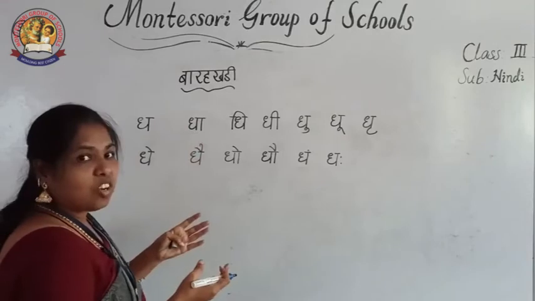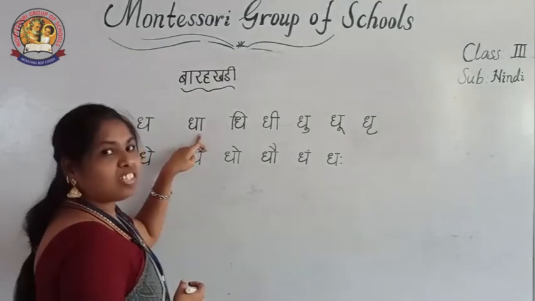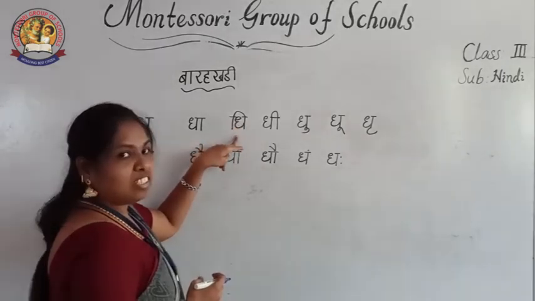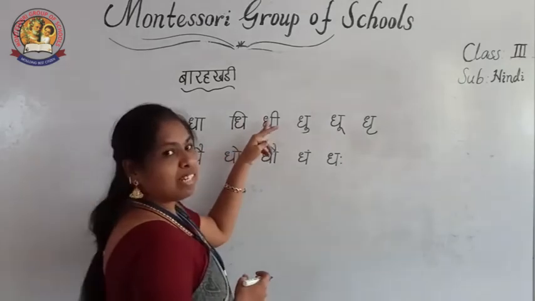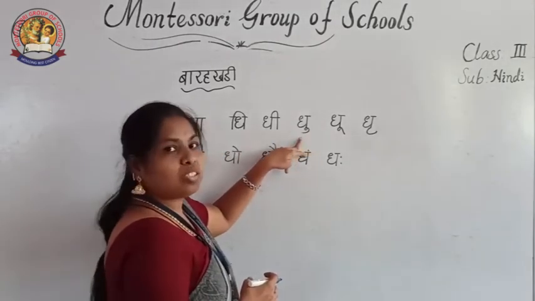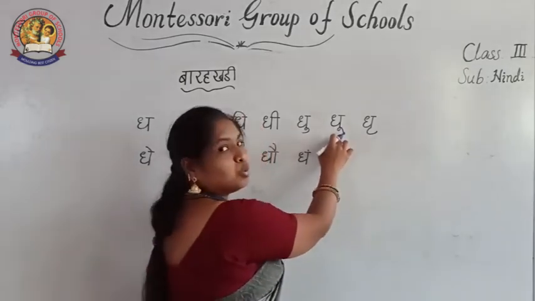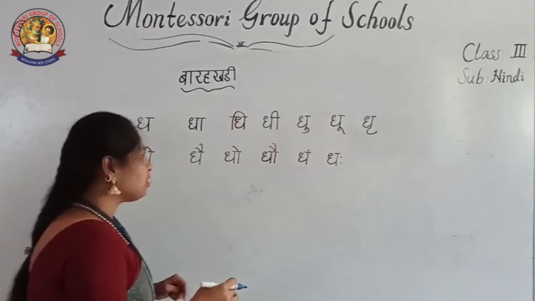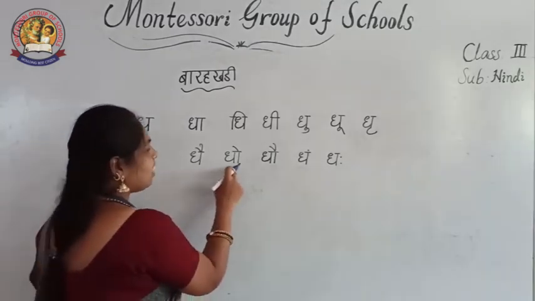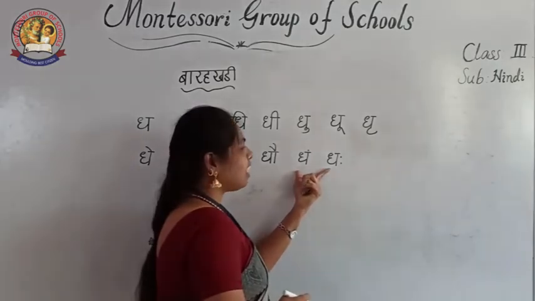See the symbol and what is the sound of that symbol. Symbol and letter, both you have to add and say. Dha plus a ki matra, dha. Dha plus chhoti ee ki matra, dhi, for 1 second. Dha plus ee, dhee. Dha plus u, dhu. Dha plus ru, dhru. Then dha plus e ki matra, dhe. Dha and ai, dhai. Dha and o, dho. Dha and au, dhau. Then dha plus am, dham. Then dha plus aha, dhaha.